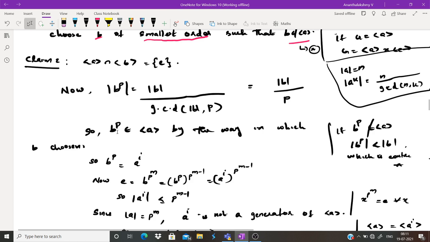Okay. So what happens if B raised to P does not belong to the cyclic group generated by A?